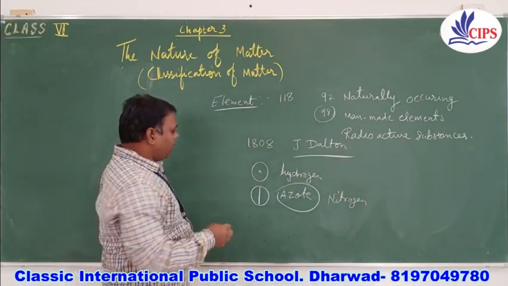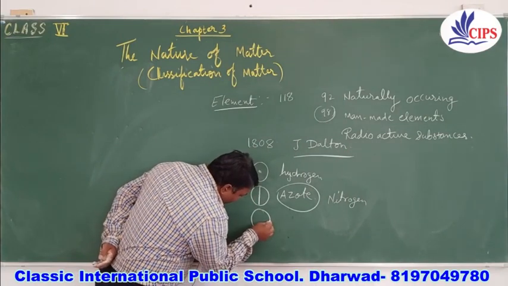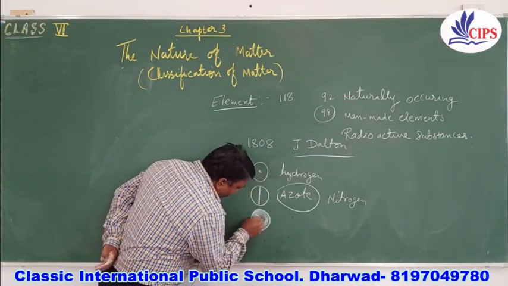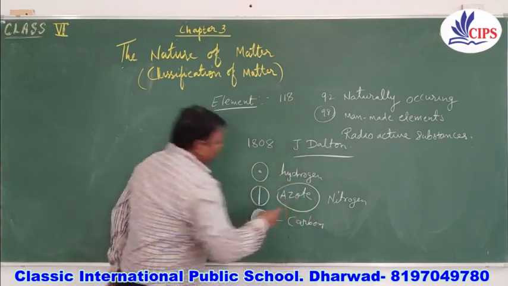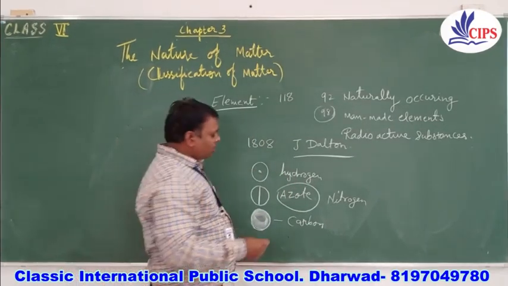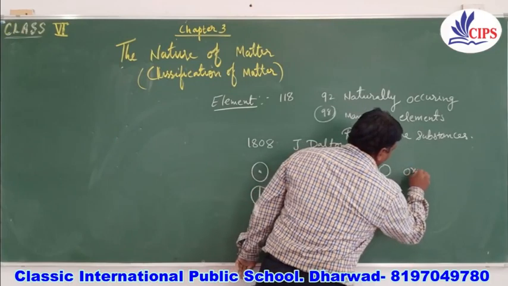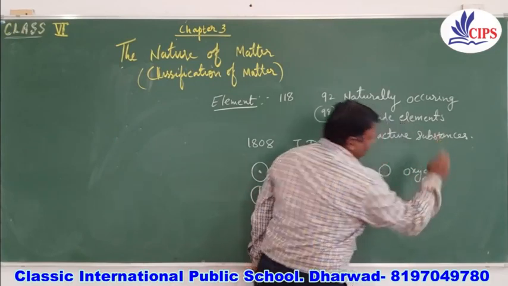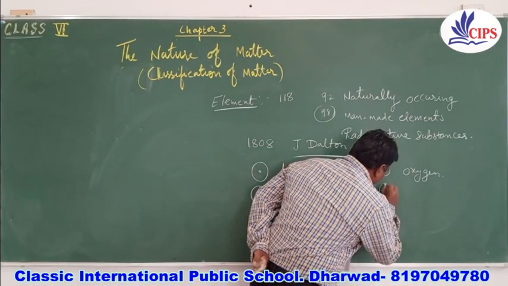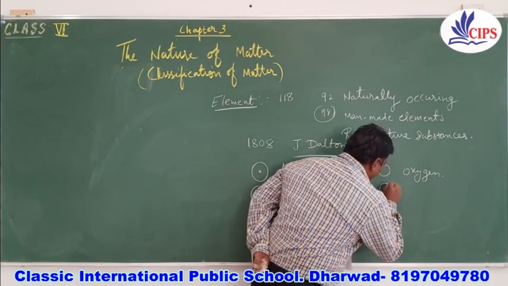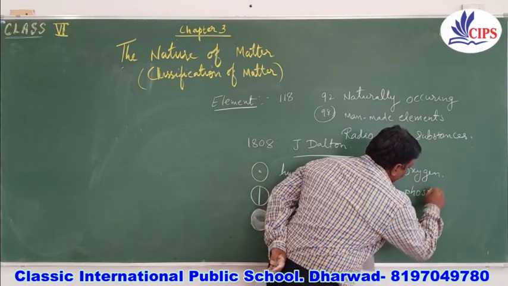Okay, for carbon he made a circle and filled it with black color, indicating carbon. For oxygen, he made a simple, empty circle. For phosphorus, he made one circle along with three lines.